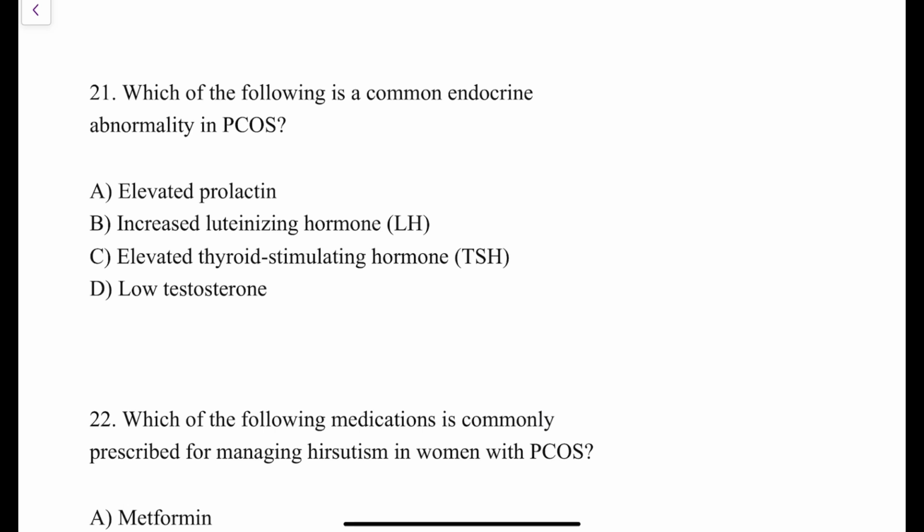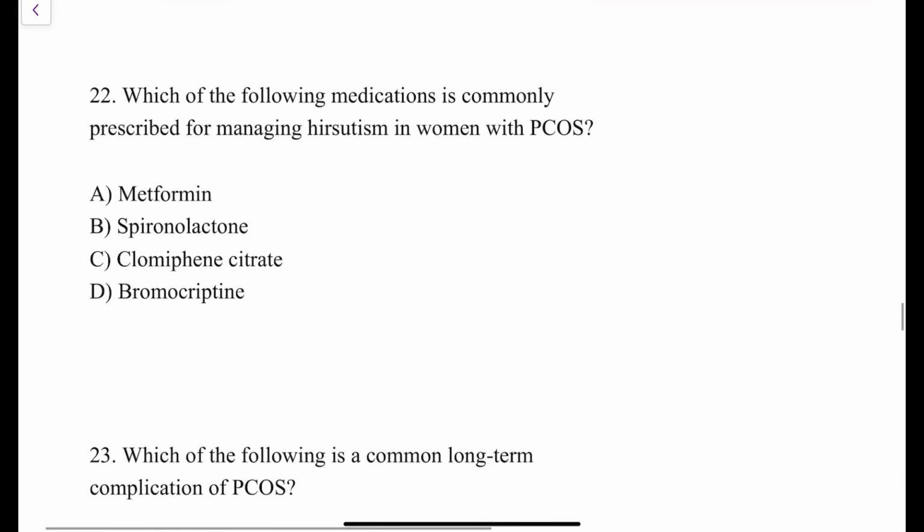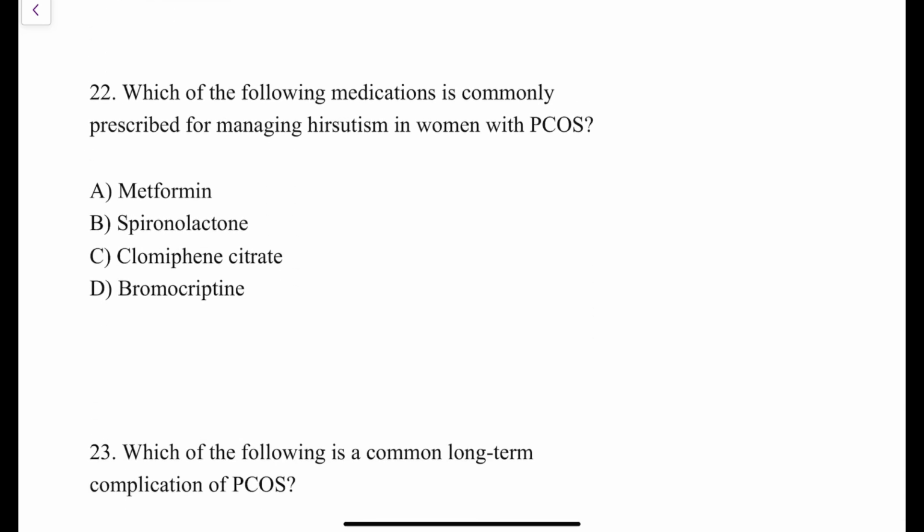So the options are elevated prolactin. No, prolactin is normal in patients of PCOS. Increased luteinizing hormone. Yes, luteinizing hormone is increased in patients of PCOS. The third option, elevated thyroid stimulating hormone. No, it is not a feature of PCOS. Low testosterone. No, testosterone levels are increased in patients of PCOS. So the answer over here is increased luteinizing hormone, the most common endocrinal abnormality in patients of PCOS.